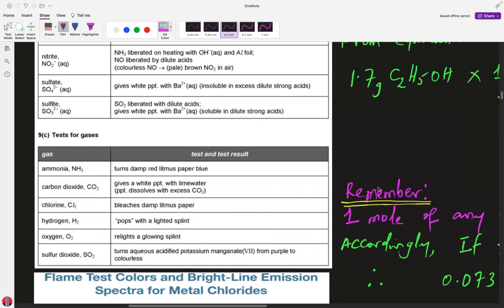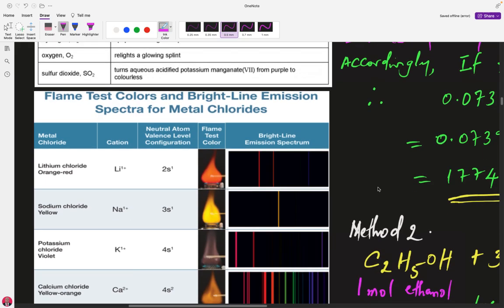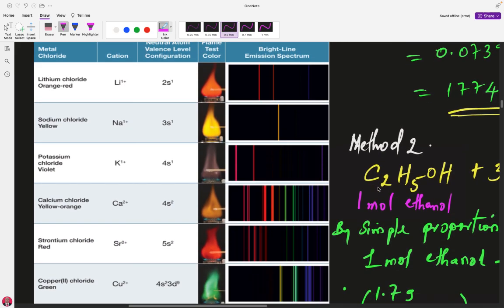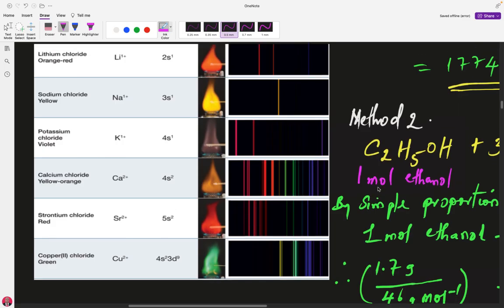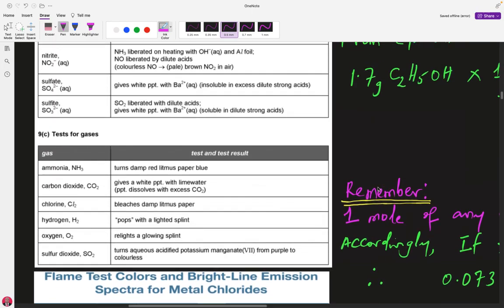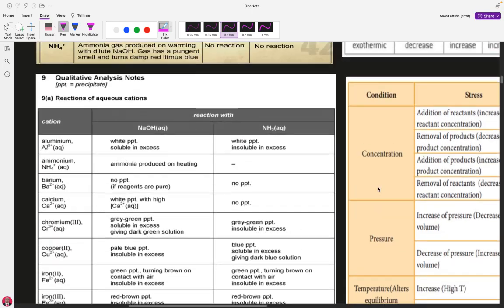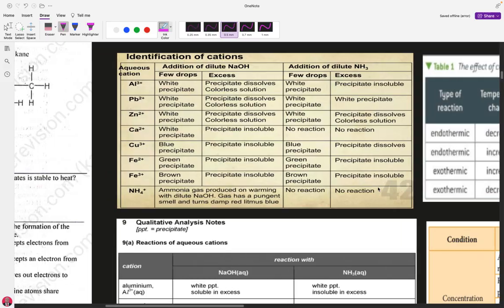You are also supposed to know the different flame tests for metals. We are talking about flame tests for lithium ion, sodium ion, potassium ion, calcium ion, strontium, copper, and the different transition metals, chromium, iron, and the rest, zinc. You are supposed to know the flame tests of all these cations. When you know all these qualitative analysis, then you will be able to answer some of these practical questions that we are about approaching now.